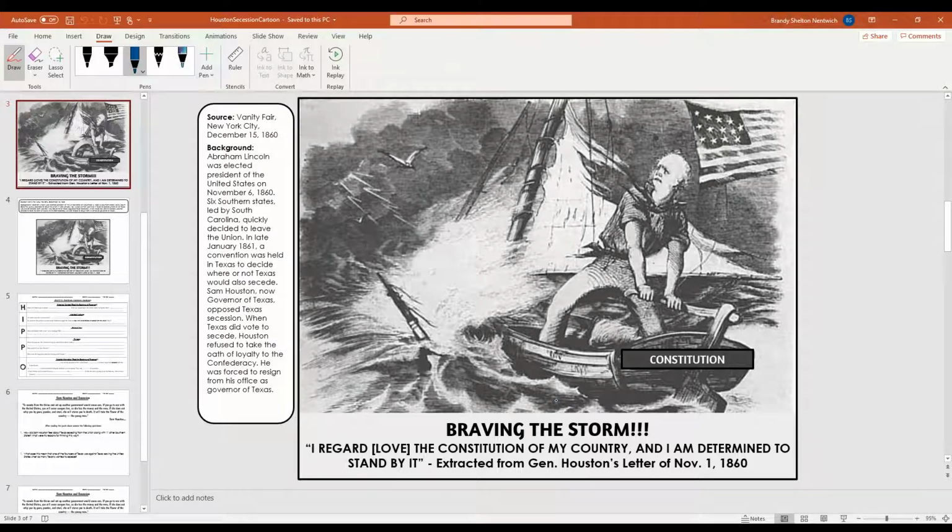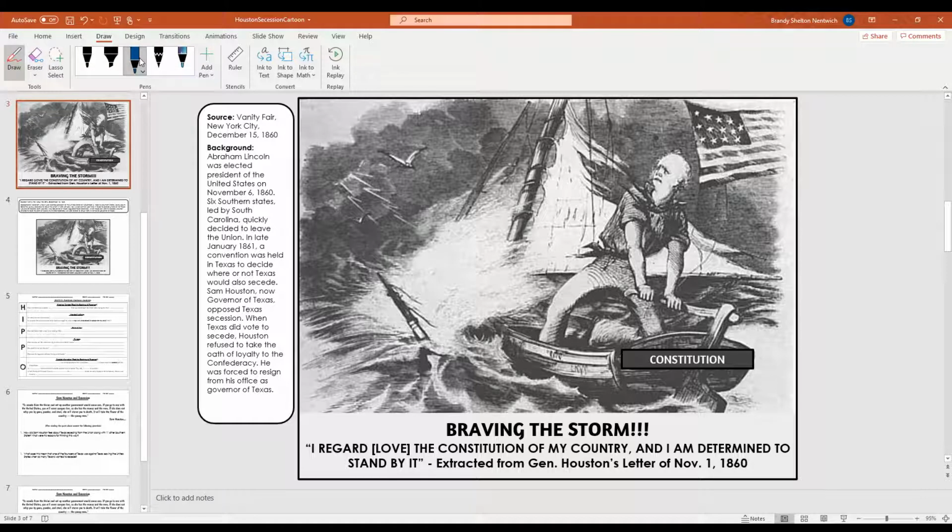Okay, we're going to analyze this political cartoon that is called Braving the Storm. This political cartoon came out in the magazine Vanity Fair, December of 1860. And if you look at the left of the screen here, you can see that there's some background information. While we're going through this slide, make sure that you look at this background information so that you know exactly what was going on when this cartoon was written.